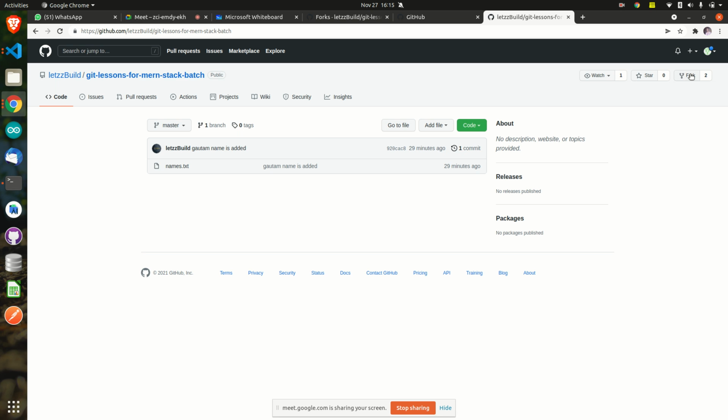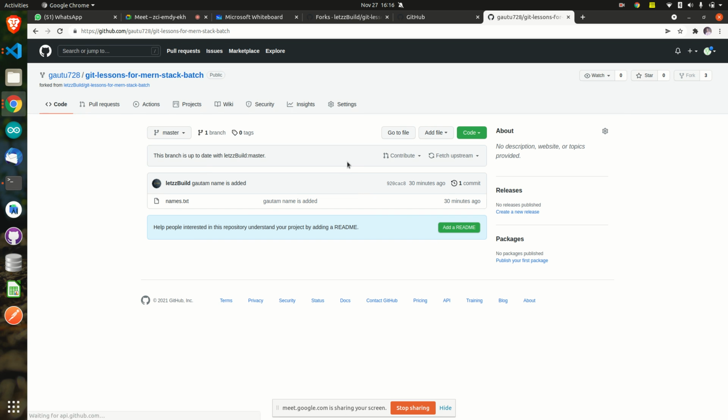See here, the fork button is there. Why is the fork button there right now? Because I have logged in from another account, not the Let's Build account. Now I am not the owner. I am Gautam now. The owner is Let's Build. Let's Build was the account that had created the repository. I'll just fork it. If I fork it, you'll notice that this is my account. See here, this is my username, and this is my account now.